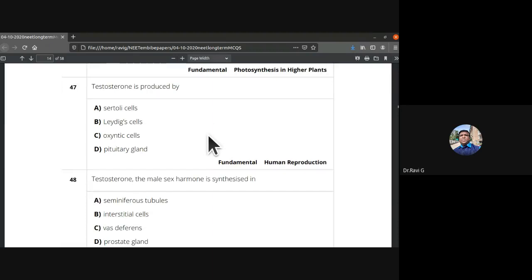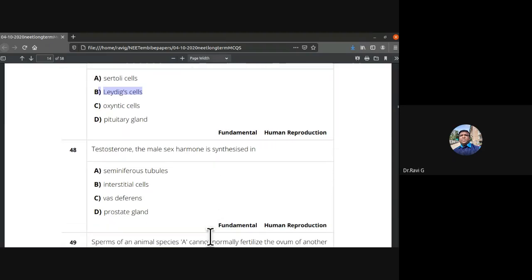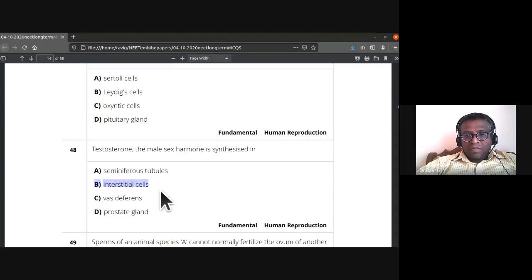Next, 47th, the zoology part of it, the human reproduction part that you'll come across. So testosterone is produced by, is it Sertoli cells, Leydig cells, oxyntic cells? Testosterone is produced by Leydig cells. Testosterone, the male sex hormone, is synthesized in seminiferous tubules, interstitial cells, vas deferens, or prostate gland? So 48, the answer is interstitial cells.